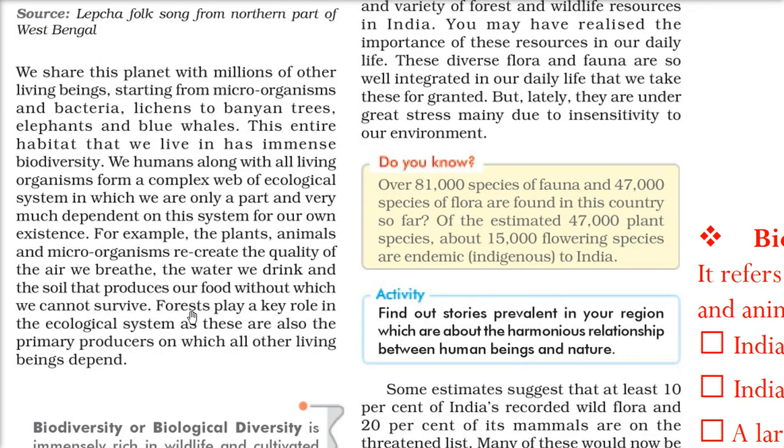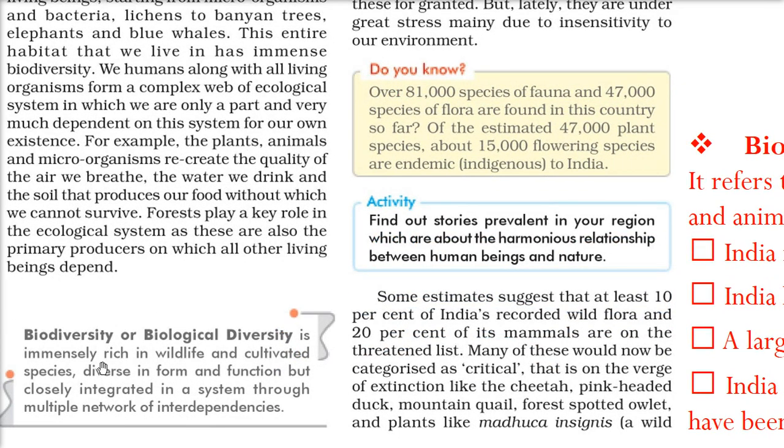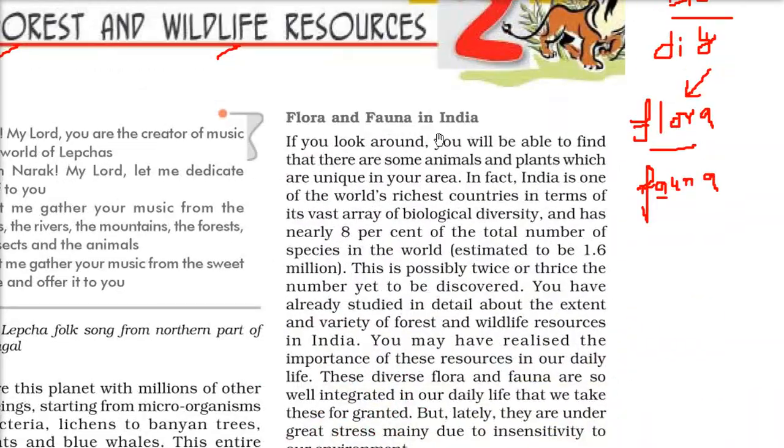Forests are, you can say, the key player. Why are they the key player? Because in the ecological system, most of the primary produce you get is from the forest. So again, coming back to biodiversity or biological diversity, this is just a short form. It is immensely rich in wildlife and cultivated species, diverse in form and function, but closely interrelated, integrated in a system through a multiple network of interdependency. When different types of plants and animals are interrelated, along with everything in nature, we call it biodiversity. So let me come to the flora and fauna in India.